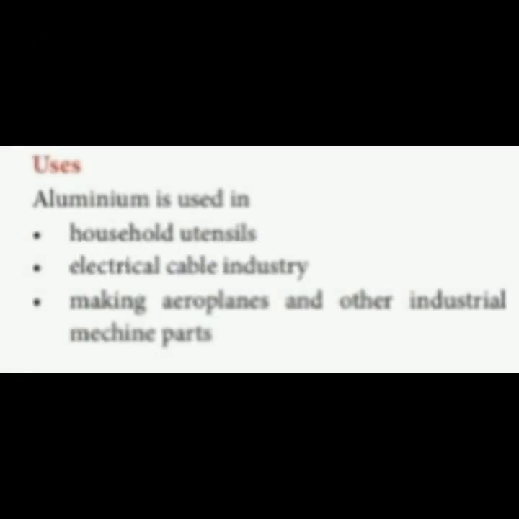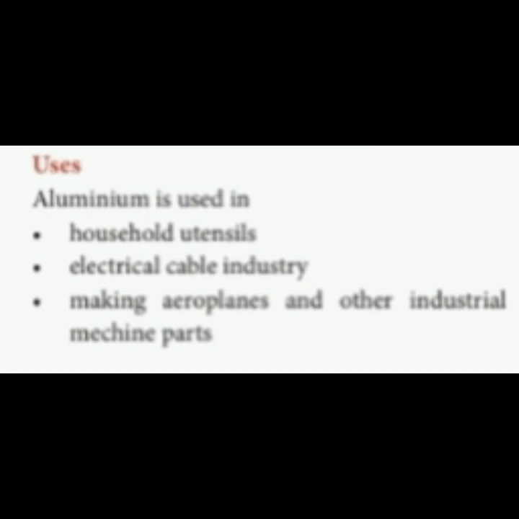Next we are going to see the uses of aluminium. Aluminium is used in household utensils. In many houses we are using aluminium vessels. It is the lightest metal when we compare it with other metals, so it is mostly used in household utensils.